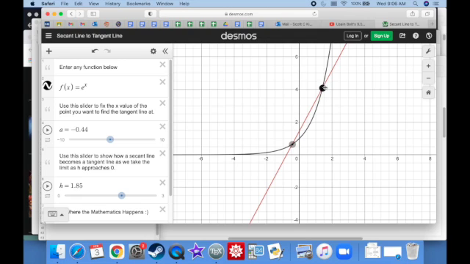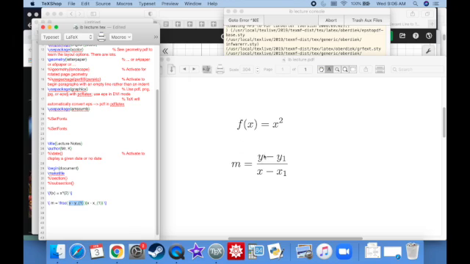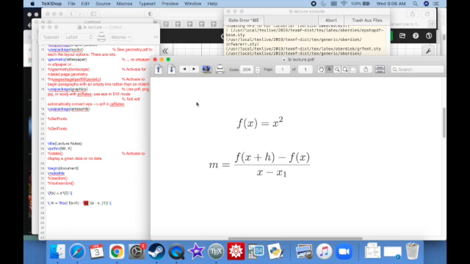That makes more sense. So we'll let this y be f of x plus h. It'll be the point on the right, and this one will be the point on the left, just for simplicity's sake. So the top will be f of x plus h, and then minus f of x. Now this is the change in the y divided by the change in the x.